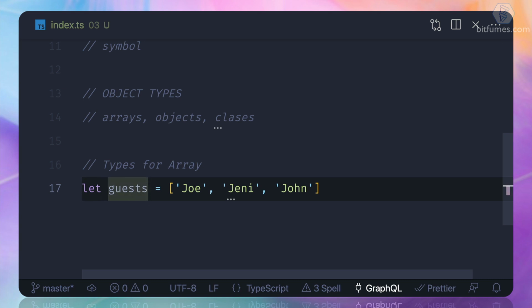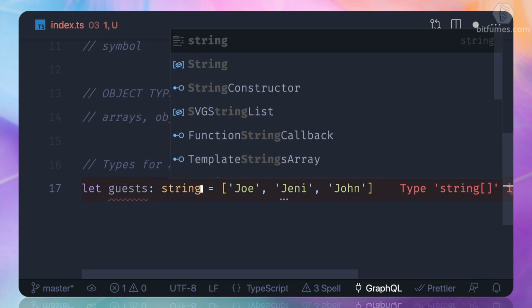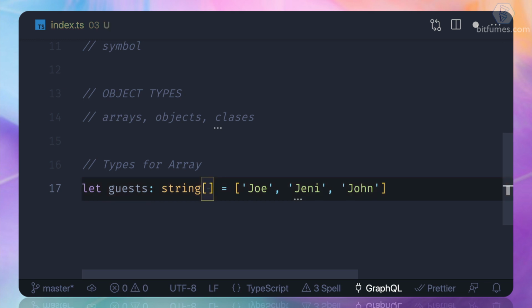So just like we define, we say colon and then we define string, and we use square brackets after the type. So this is the type, and after that we say that if we have the square brackets, that means this is going to be an array of strings.